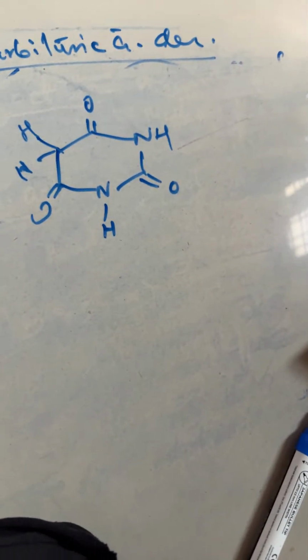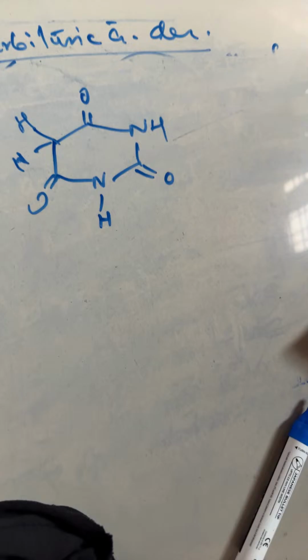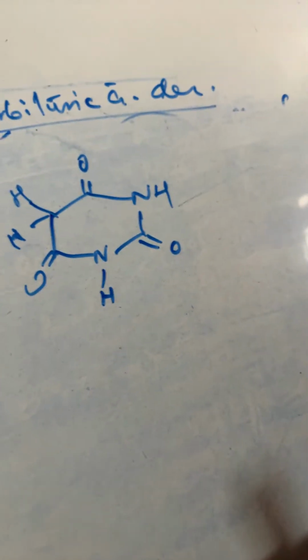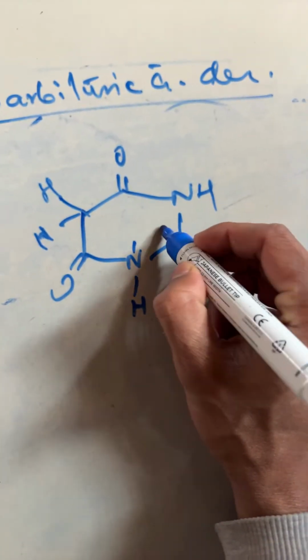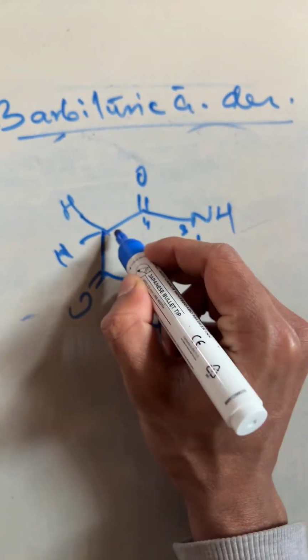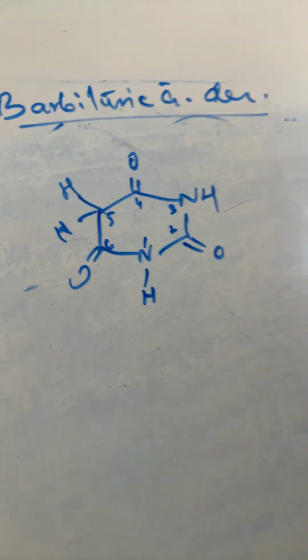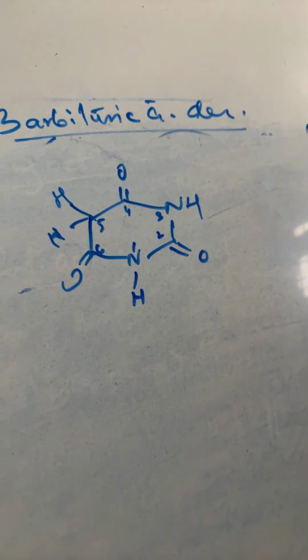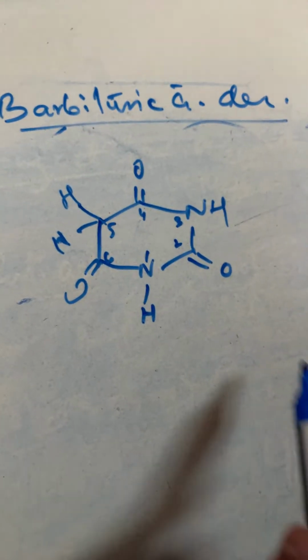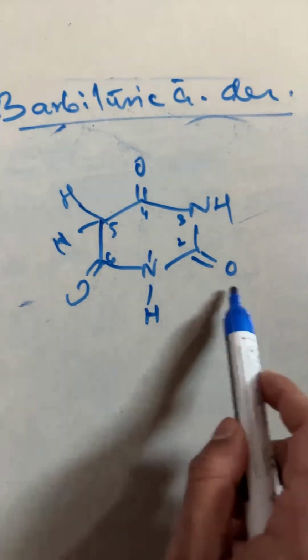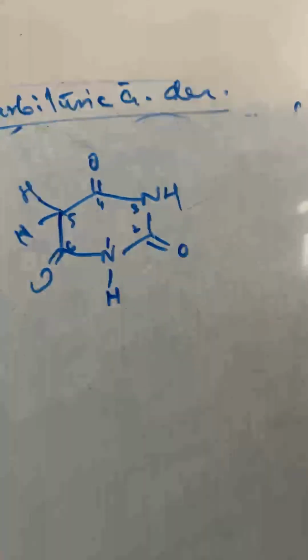Now we will see the numbering of this one. In that case we will start from nitrogen 1, 2, 3, 4, 5, 6. So can you please tell me the position of oxygen or position of ketone group: 2, 4 and 6.